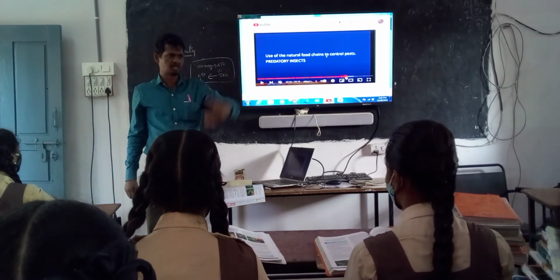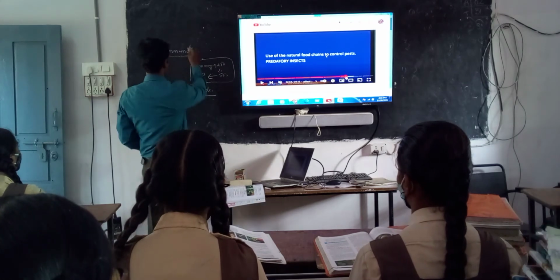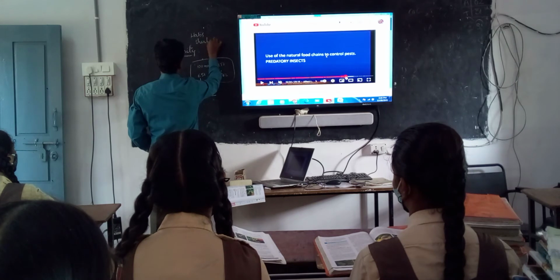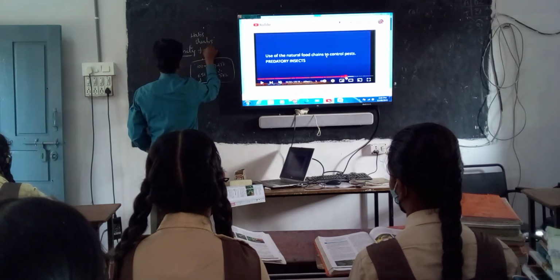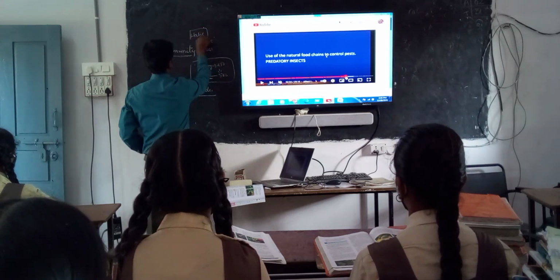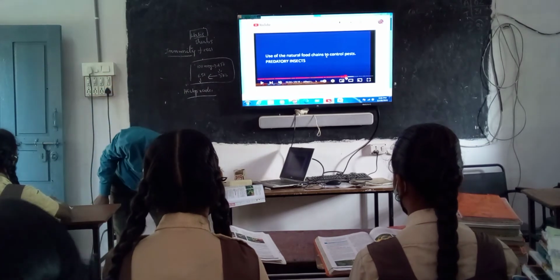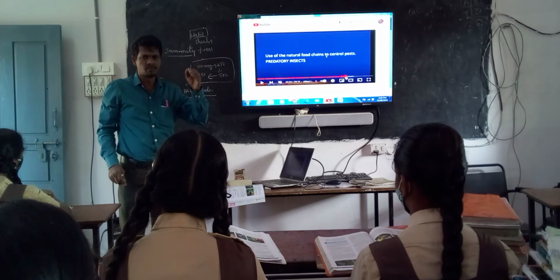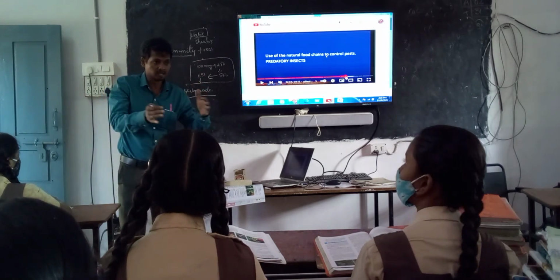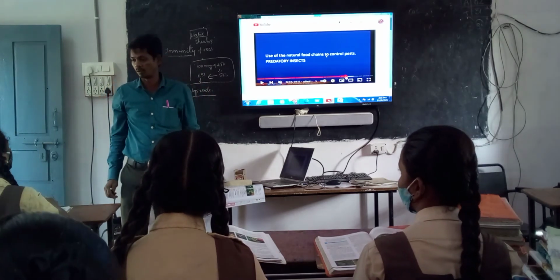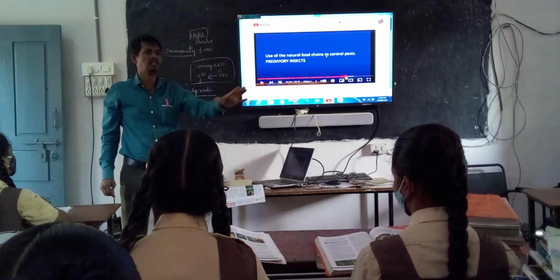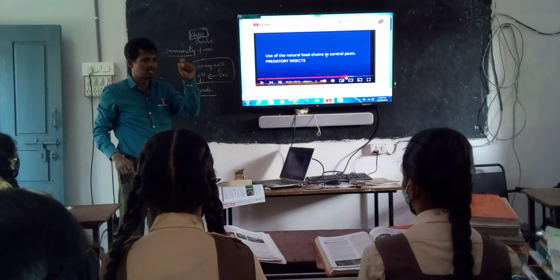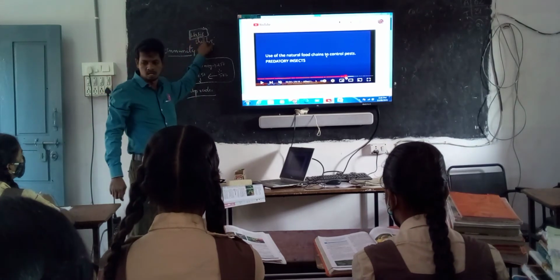So there are 3 types of plants: herbs, shrubs, trees. Herbs means all small plants, which grow in the form of weeds among the crop. They are the carrier of various types of microorganisms. That's why we have to kill those herbs. The chemicals which kill herbs are called herbicides.